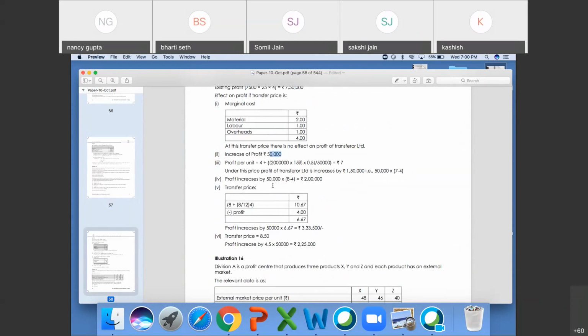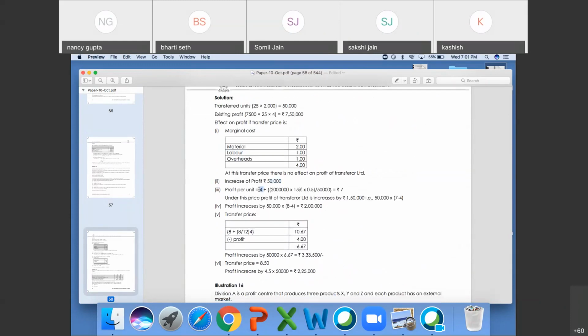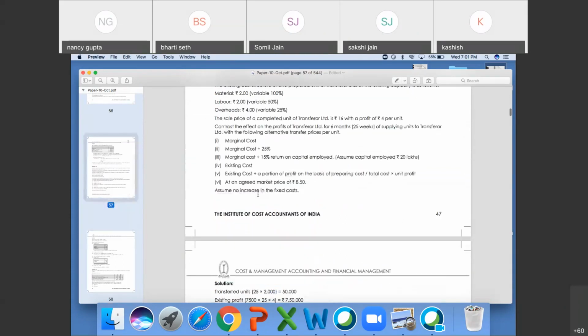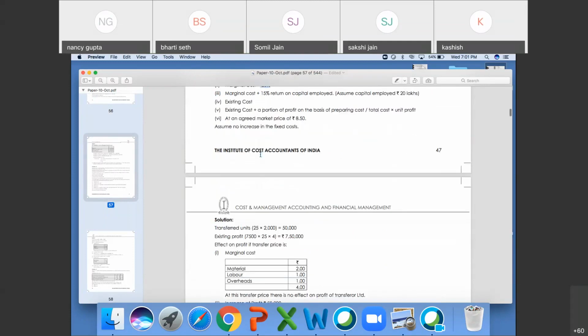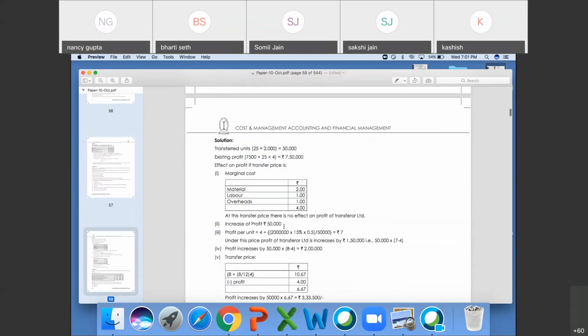Next is capital employed, 4 rupees existing. Once again, increase in profit was, see, 25%. Marginal cost was 4 rupees. 25% of marginal cost was 25% of 4 rupees, so it will be 1 rupee. Increment will be 1 rupee. So here 50,000 units into 1 rupee increment, that is 50,000.